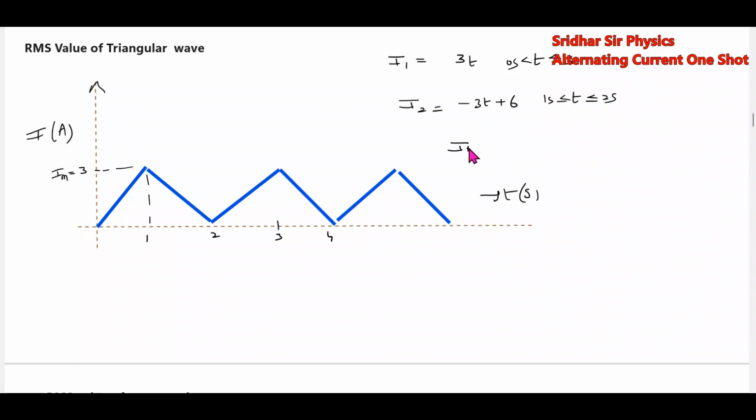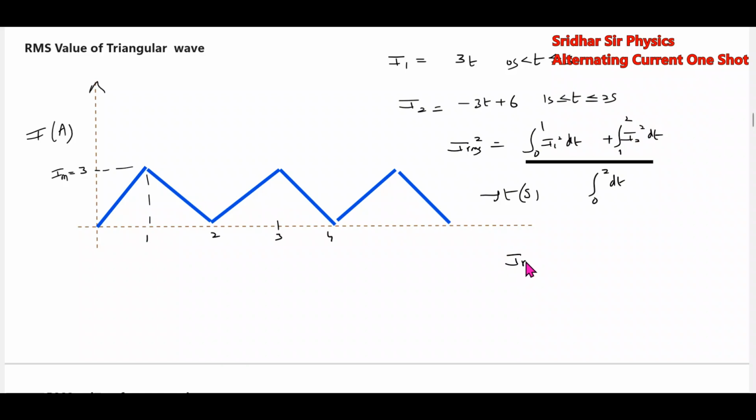Then we have to integrate. IRMS square equals the integral of I1 square dt from 0 to 1, plus the integral of I2 square dt from 1 to 2, this whole divided by the integral from 0 to 2.